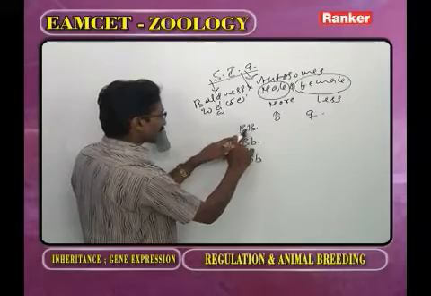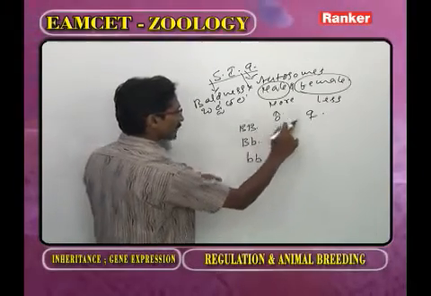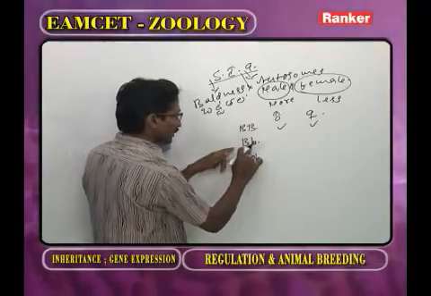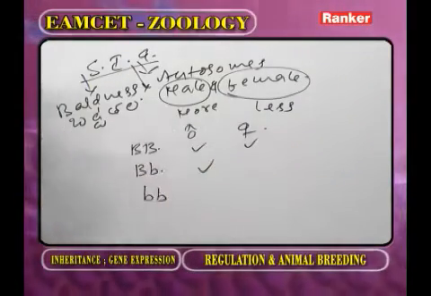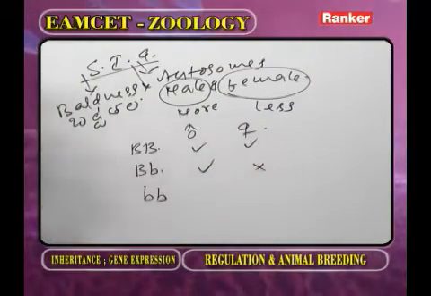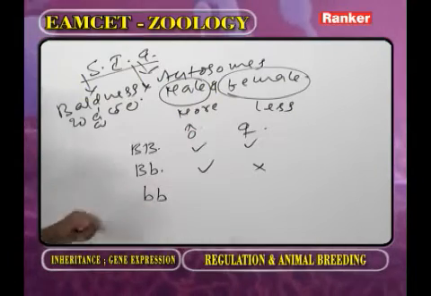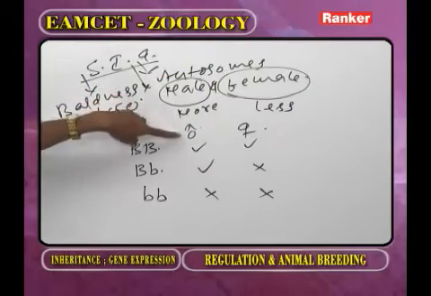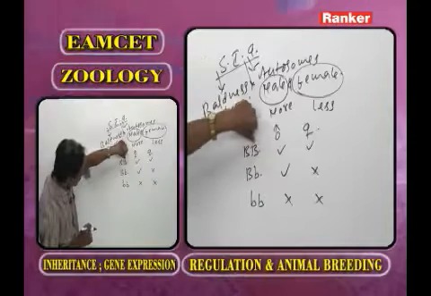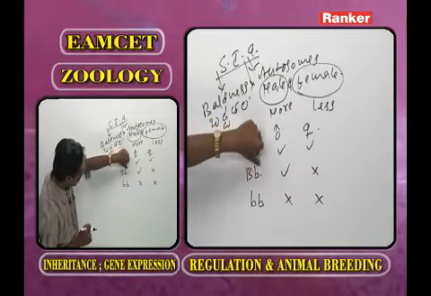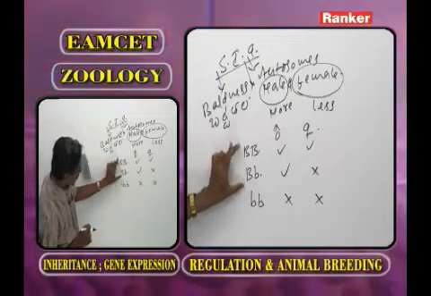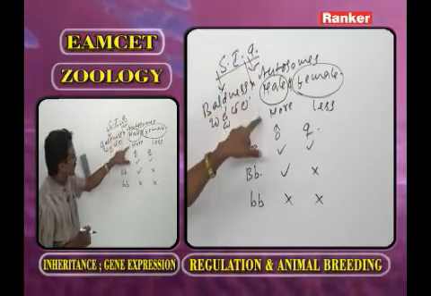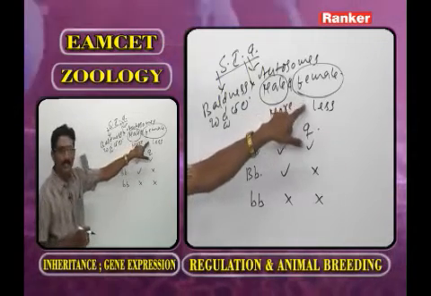Now, if the genotype capital B capital B is present, male and female both have baldness. If the genotype is capital B small b, the male has baldness, the female has not. If the genotype is small b small b, in male and female there is no baldness. So, as we observe the male, in the homozygous dominant and in the heterozygous condition, both conditions are expressed in male. So, sex-influenced genes are more expressed in male, less expressed in female.